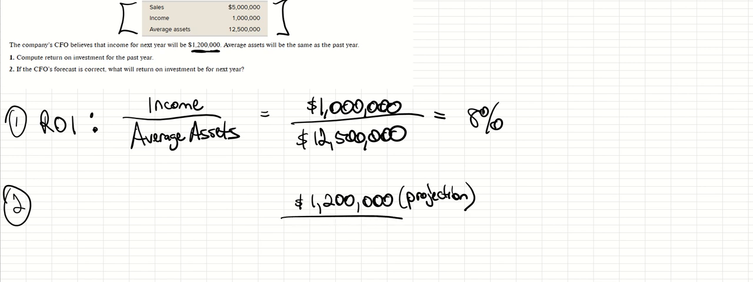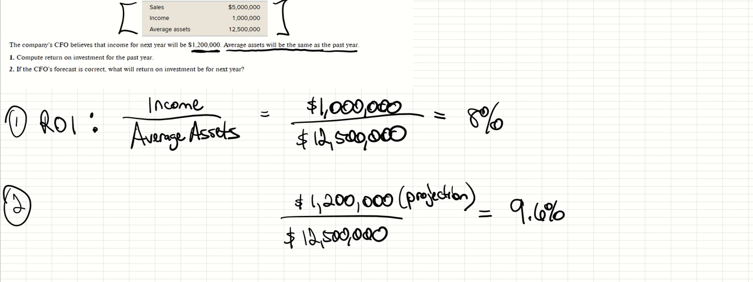And we're going to divide it by the average assets. And they let us know that the average assets will be the same as the past year. So we're going to plug in the $12.5 million. Since our numerator is greater than our denominator, the ROI should be higher. So that's a plus. So we're going to take 1.2 million divided by 12.5. And that's going to give us 9.6%.